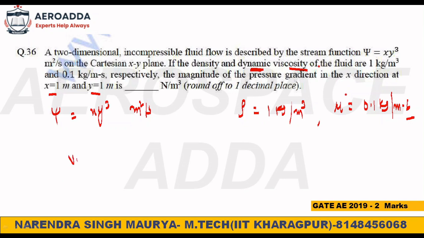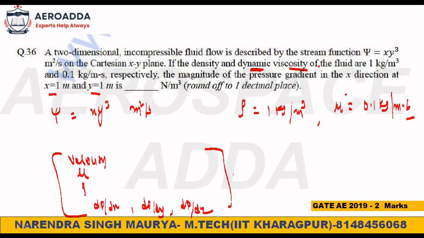You had seen the velocity component was there, dynamic viscosity component was there, density component was there, and pressure gradient was also there. dp by dx, dp by dy depends on x, y and z. So this pressure, this whole complete package was there in the Navier-Stokes equation, and this I had covered nicely.